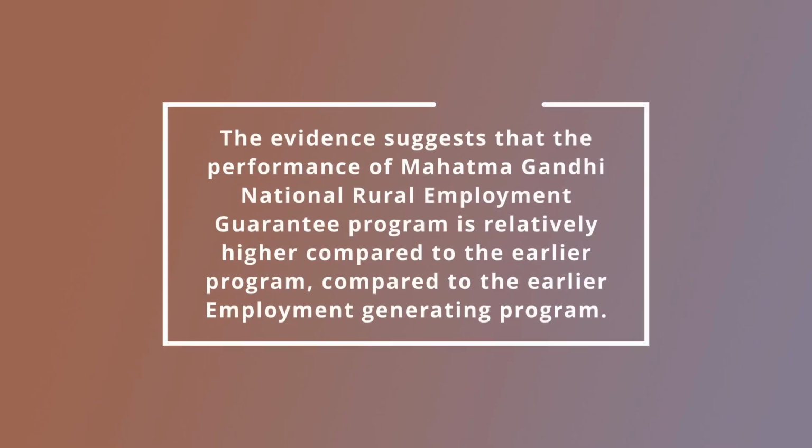The evidence suggests that the performance of the Mahatma Gandhi National Rural Employment Guarantee Program is relatively higher compared to the earlier employment generating programs. The MGNREGA program was able to generate employment for the weaker sections of society, specifically for SCs and STs as well as for rural women.